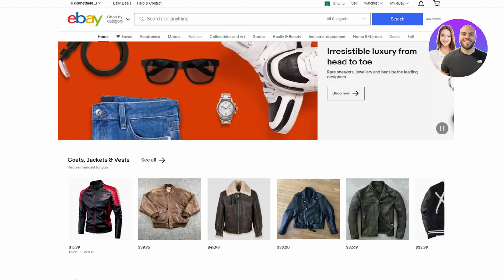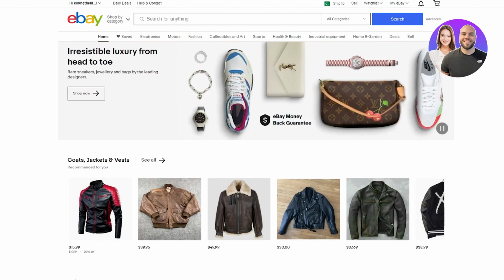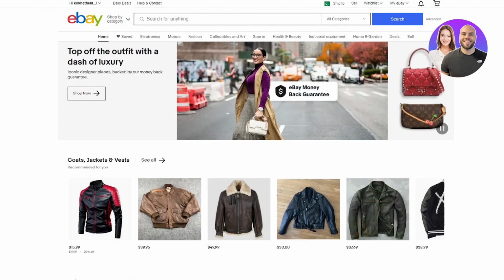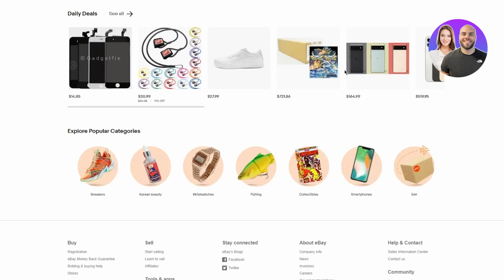I said drop shipping is allowed, but eBay is a bit strange, and they have some weird policies around banning accounts for no reason, and they don't even let you know what the reason is. So you're just going to purchase something and upload the receipt to show that you have the actual item to sell, and they'll understand, they'll lift the restriction on your account, and then you can continue listing products and drop shipping products. So that is what you're going to do.